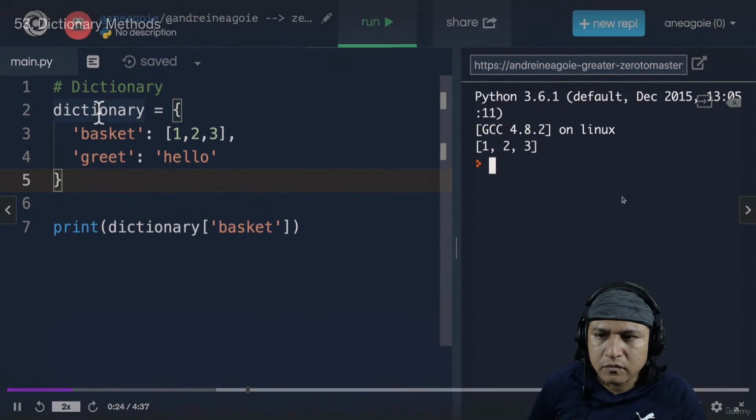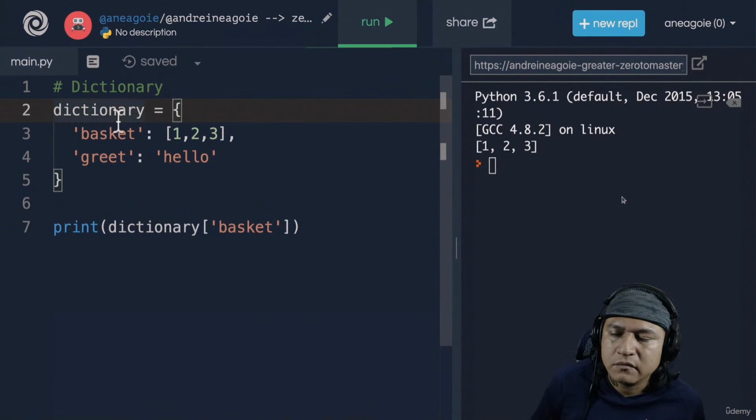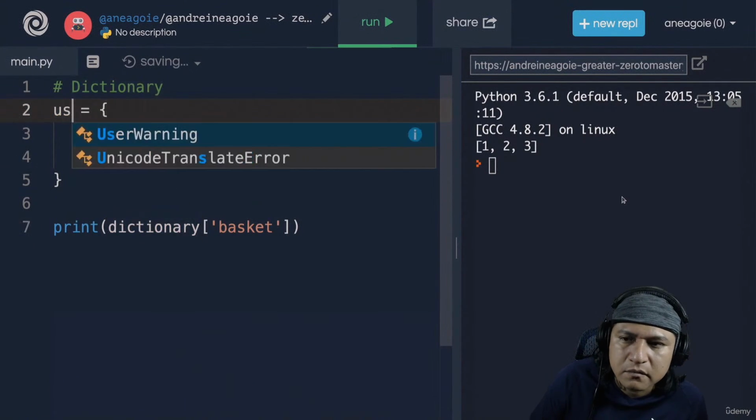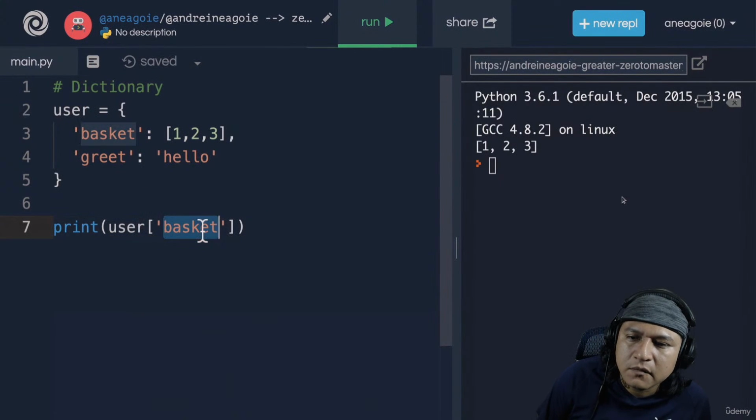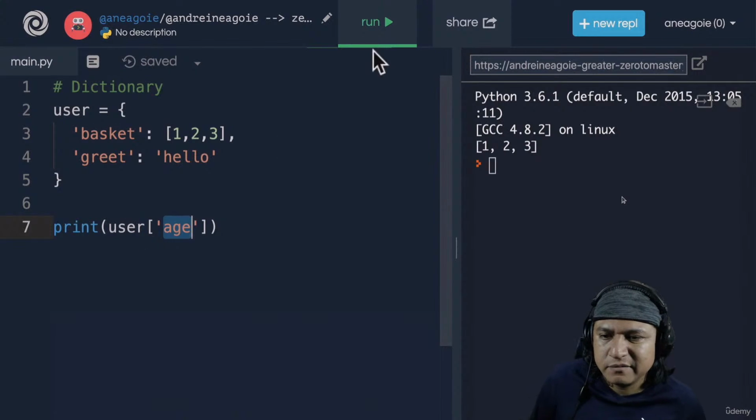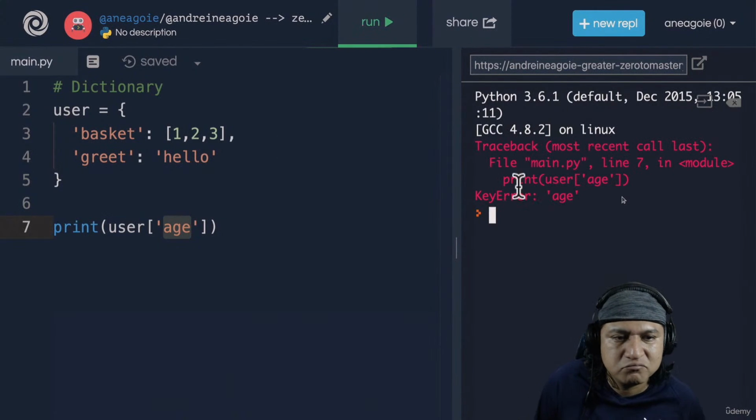But what if we don't know what this dictionary is? Maybe the dictionary is somewhere else where we can't see. But we want to know if this, let's call this user, has maybe a property like age. So do they have this age key? Well, if I click run, no. I get an error, key error, age. Age doesn't exist.